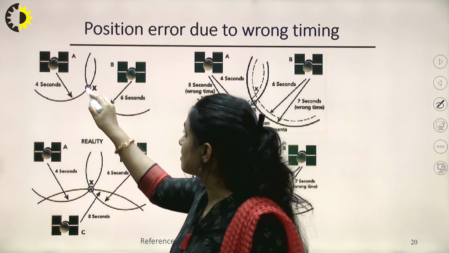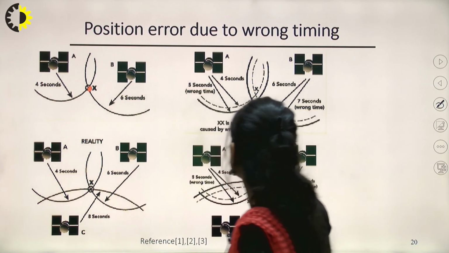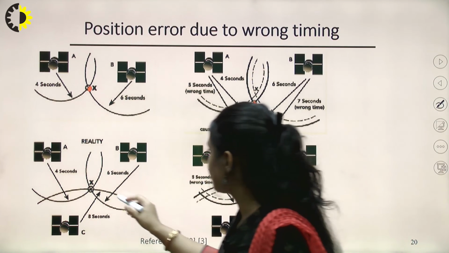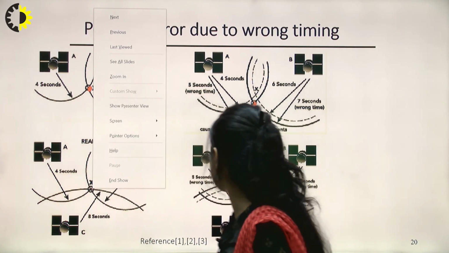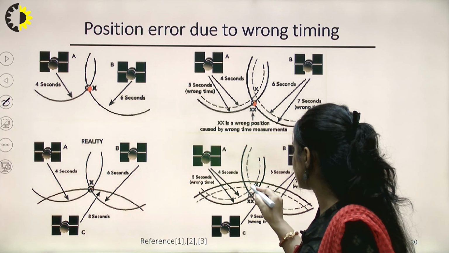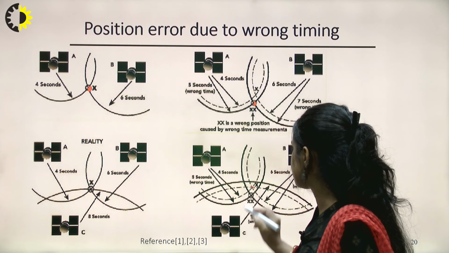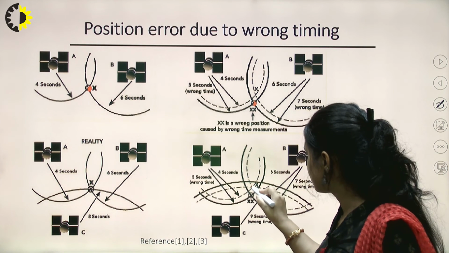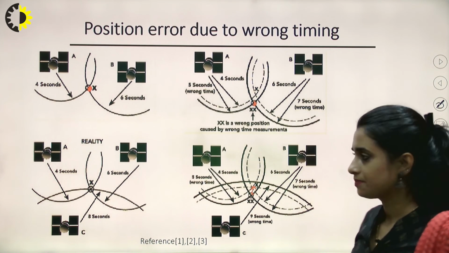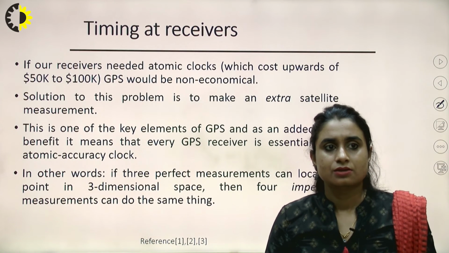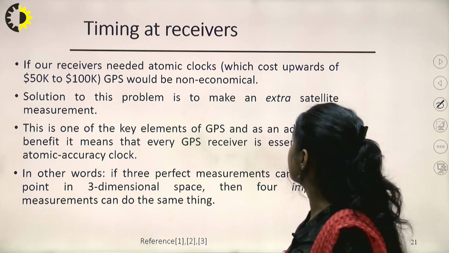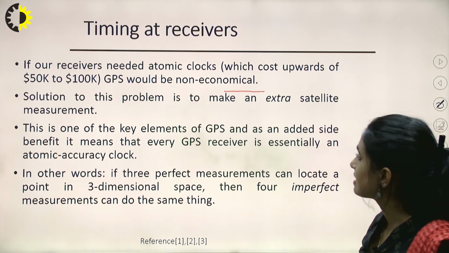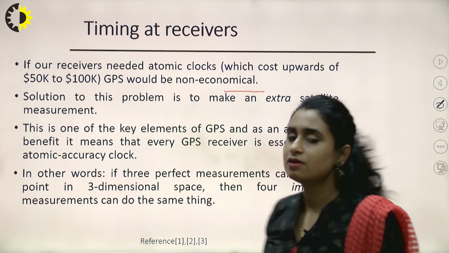Suppose this was the correct calculation, and this is the incorrect calculation because of the timing error. So with the help of 3 satellites, from the correct calculation, it reaches here. So let's use a 4th satellite for the correction of this distance, right? If our receivers needed atomic clocks, this would make them expensive. The solution to this problem is to make an extra satellite measurement, that is, with the help of the 4th satellite.